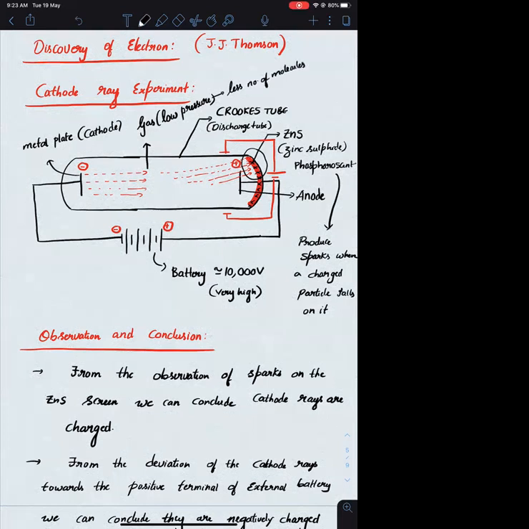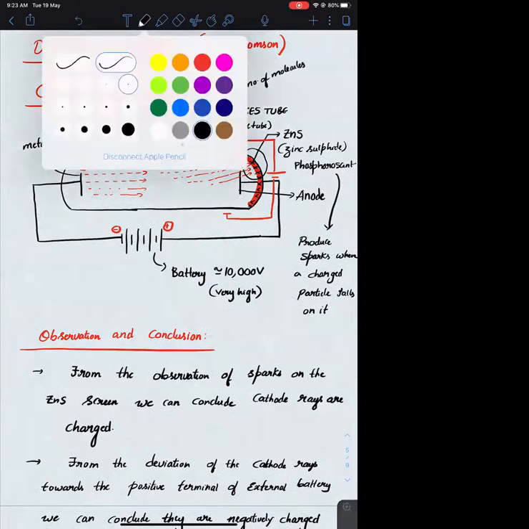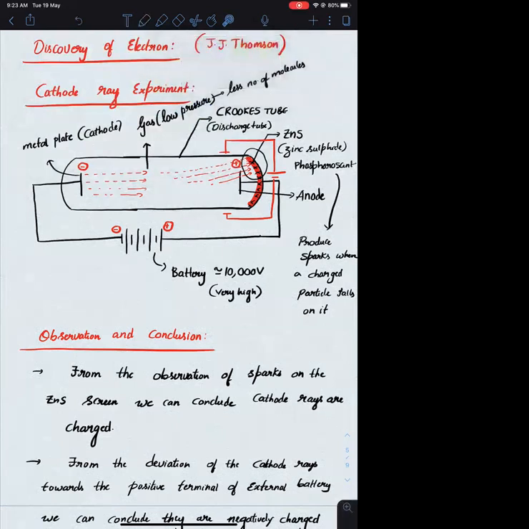Okay. So when J.J. Thomson applied very high voltage across the metal plates and placed the gas at low pressure, he started observing some rays emerging from the cathode, and they started traveling towards the anode, and they produced sparks on the ZnS screen placed behind the anode. So from this observation, the immediate conclusion we can draw is that cathode rays are emerging from the cathode. So one source of the cathode rays is the metal plate.